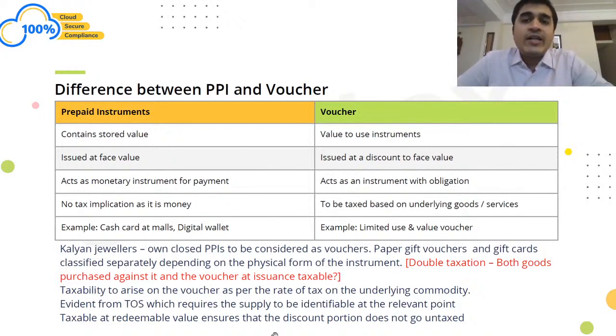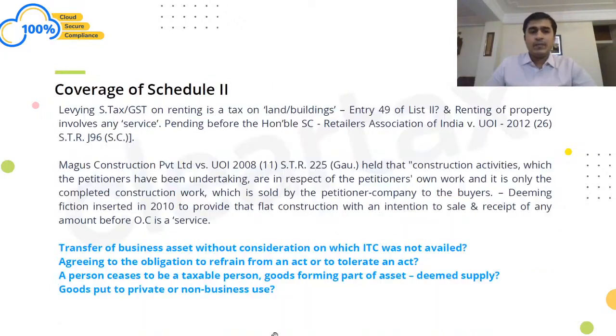But if supply is not identifiable, that means you can redeem this at Shoppers Stop against any product, in that case GST would not be chargeable at the time when the voucher is issued, but at the time when the voucher is redeemed. So when the voucher is redeemed at 500 rupees, GST will be chargeable. Whatever the underlying product, let's say the rate is 18%, GST would be chargeable accordingly on 500 rupees, right? Okay.